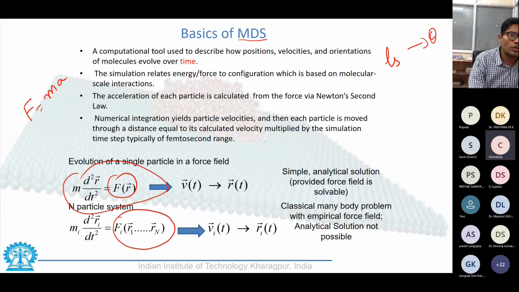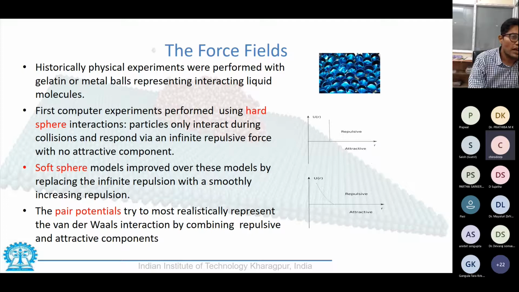For the force on a particular molecule, we need to find out what is the nature of that molecule. And for that, we need to, along with the geometry, put the force field for each molecule. This force field needs to be found for various types of molecules, because various molecules react differently. So water wets glass, but mercury doesn't wet glass. Hence, the force field between water and glass and mercury and glass is going to be completely opposite to each other. So in that attempt, we try to develop different types of force field.